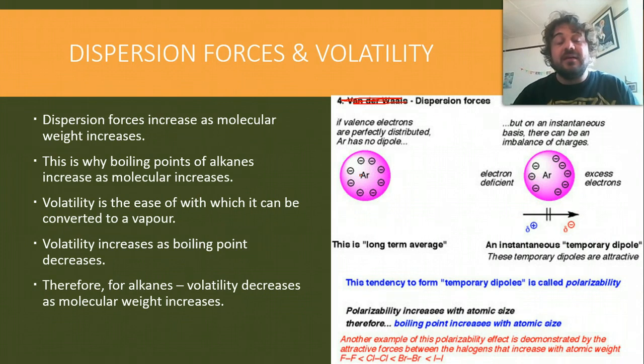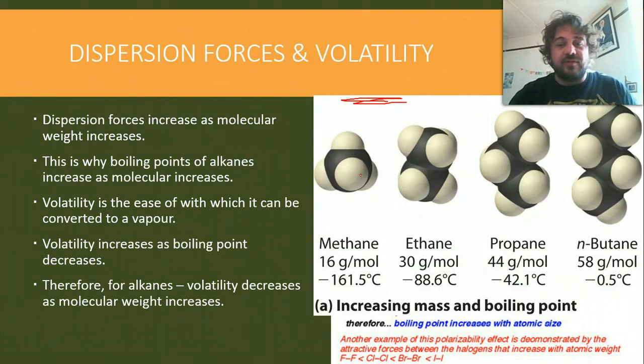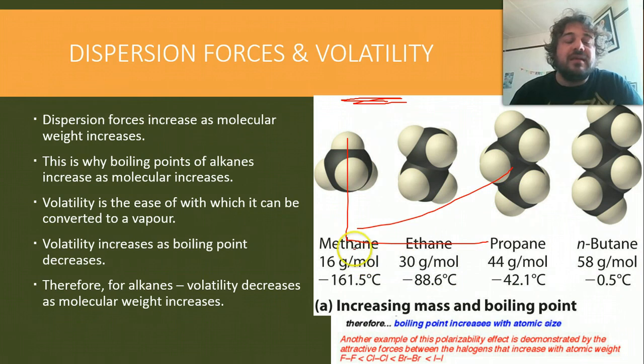That's because, with a larger one, there are more electrons to end up on one side, therefore more electronegative on this side, much less over this side, and that gives you a stronger dispersion force. We can see this if we graph these: methane is minus 161, ethane's minus 88.6, propane's minus 42.1, and so forth as we go up.